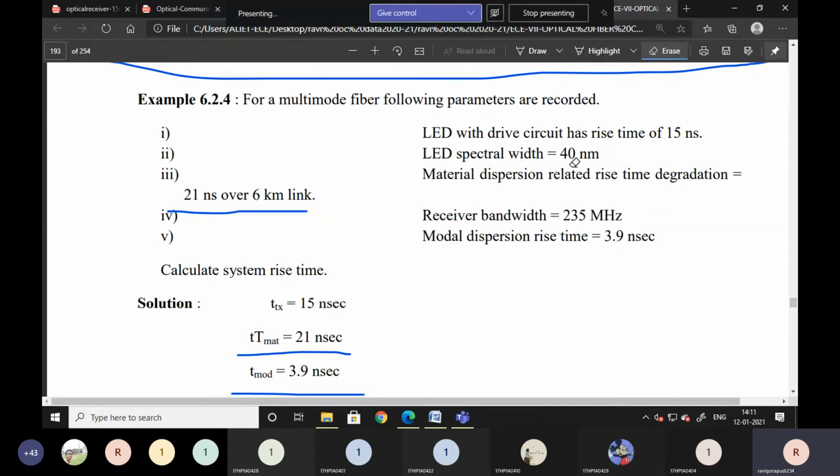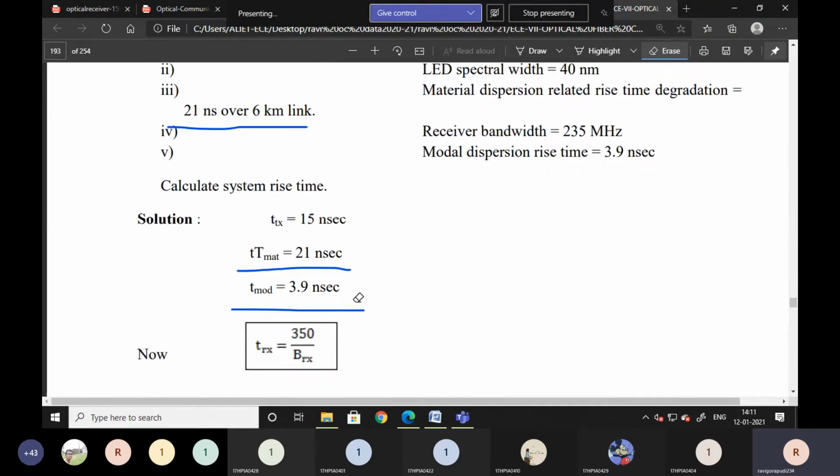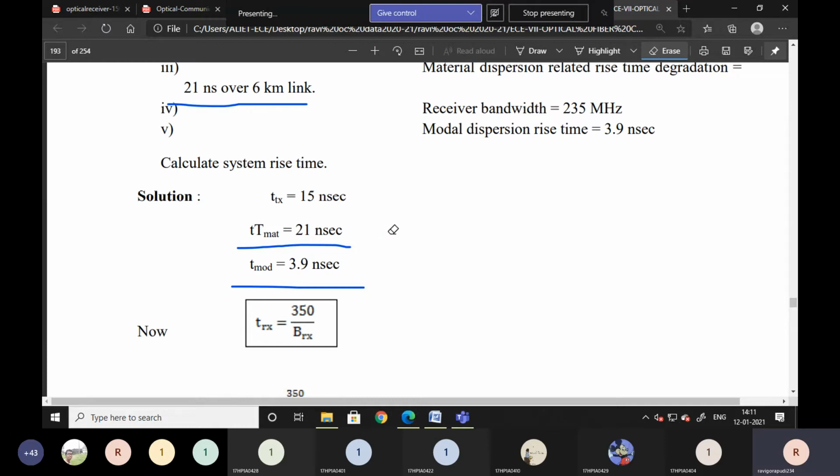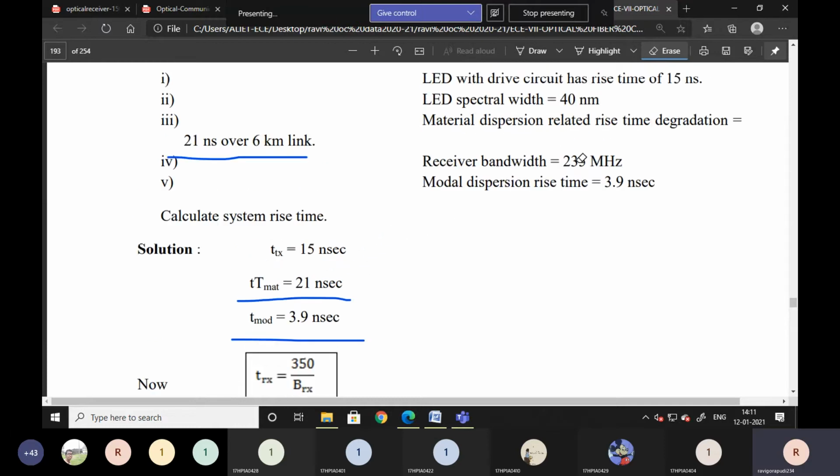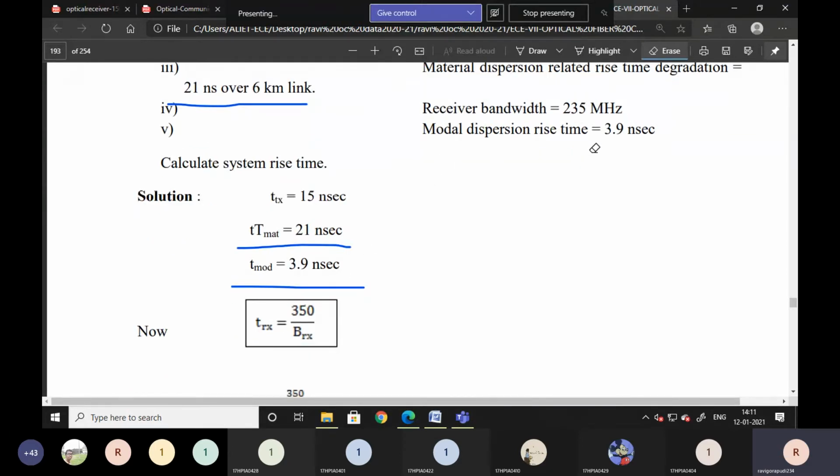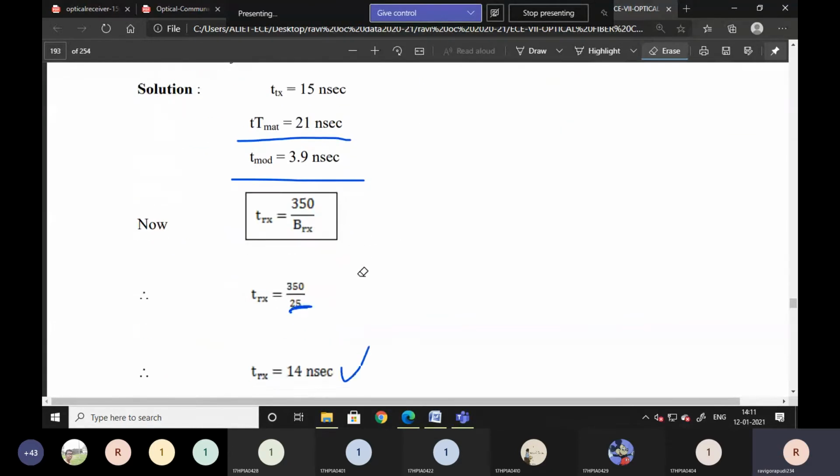And LED spectral width is nothing but sigma lambda. Sigma lambda is 40 nanometers. So it may be required, may not be required. Then material dispersion related rise time is nothing but Tmat. Tmat is 21 nanoseconds. Then next modal dispersion rise time, Tmod, 3.9 nanoseconds. So then here the unknown is the receiver rise time.